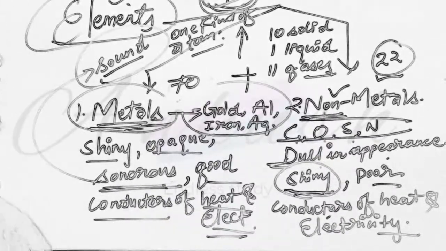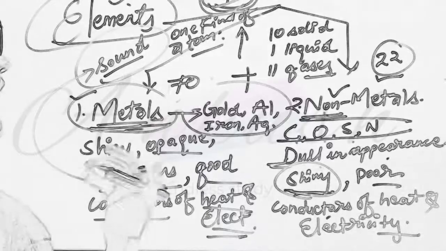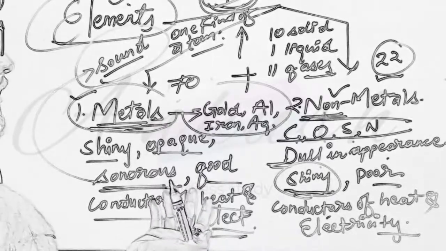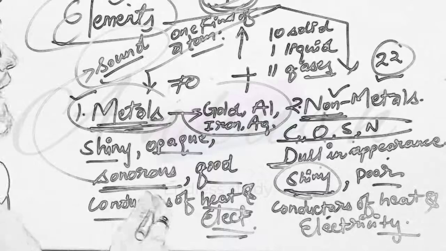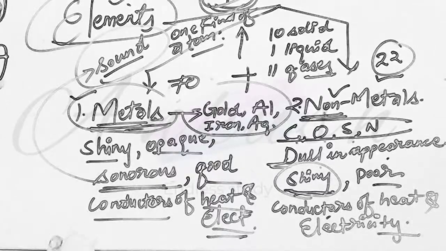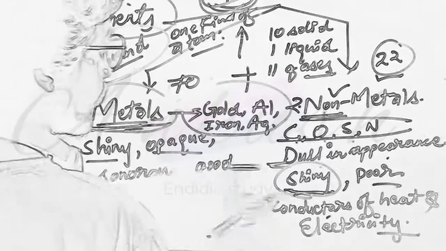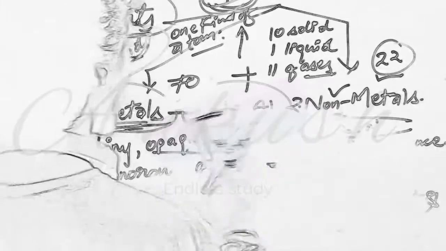Now we will talk about the occurrence of metals. How do metals occur? From where do we get the metals? Actually, metals are extracted from their ores. So we will have more discussion and we will go through more study, so know how metals are extracted.